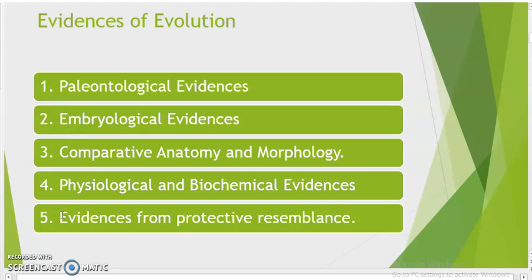Here we will discuss a very interesting case, that of industrial melanism, where a sudden change in the environmental condition helped to select the mutant variety. The frequency of the mutant variety suddenly increased just because of the change in the environmental conditions. So these are the 5 topics that we will discuss under evidences of evolution.